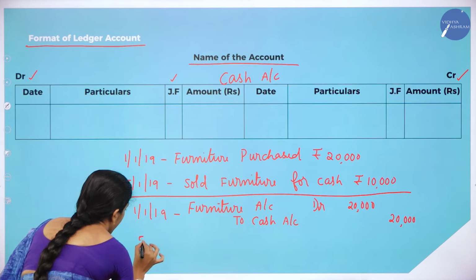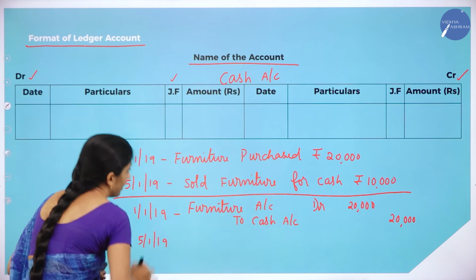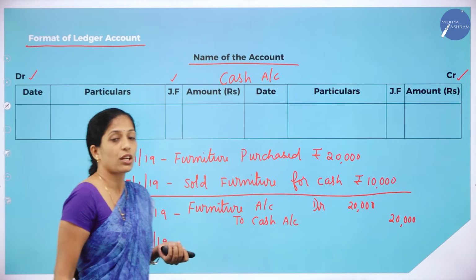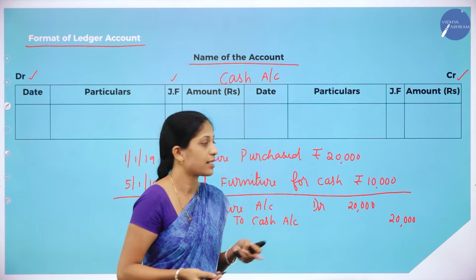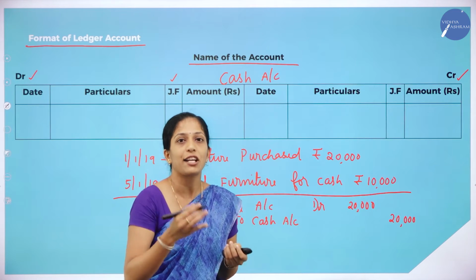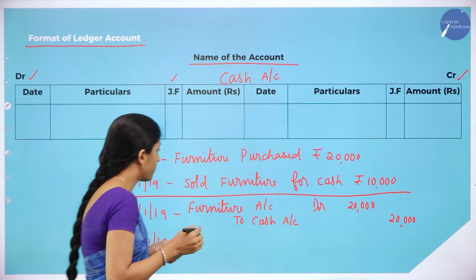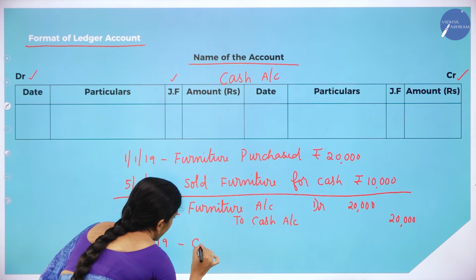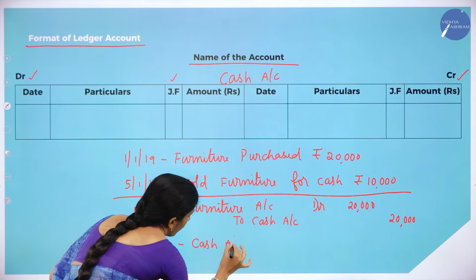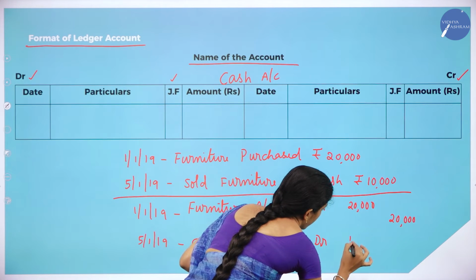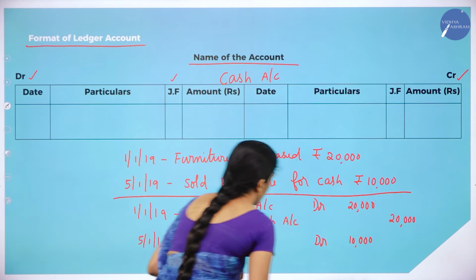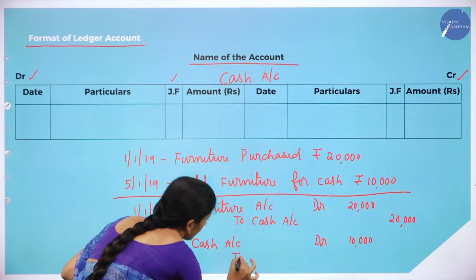Now next transaction is 5/1/2019, sold furniture for cash. When furniture has been sold, what comes to the business? They have sold on cash basis, so cash comes to the business. So what is the journal entry? Cash account debit, 10,000. What goes out of the business?